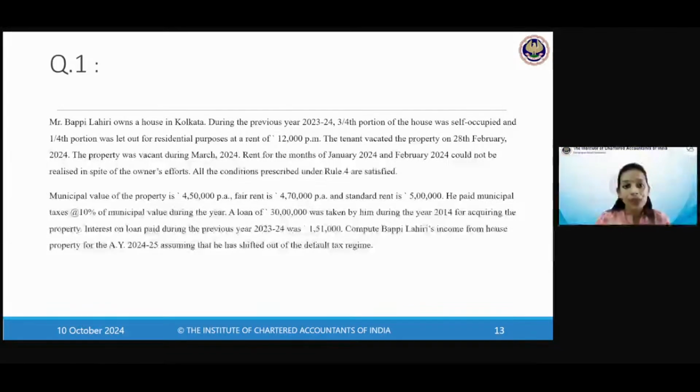Wash rule, bona fide tenancy, BO for bona fide, S for steps taken to recover, C for case filed, and H for no other house property in possession of the landlord, of the tenant, right? So all those conditions are met, so the unrealized rent conditions are met. So we can reduce the unrealized rent from the actual rent.